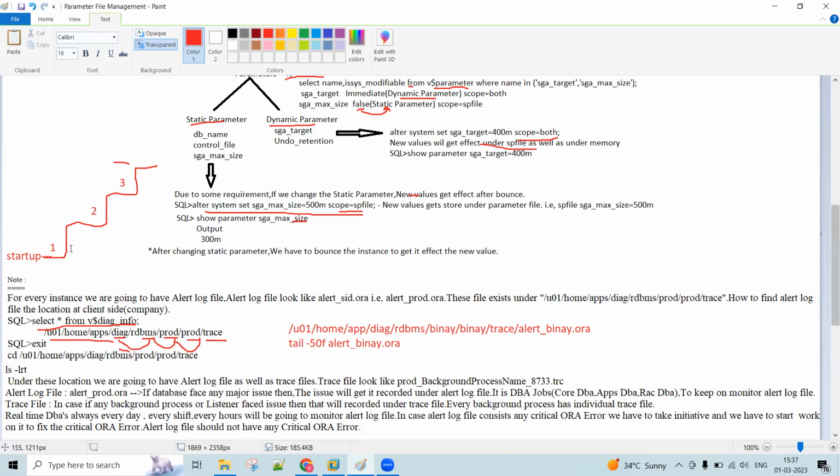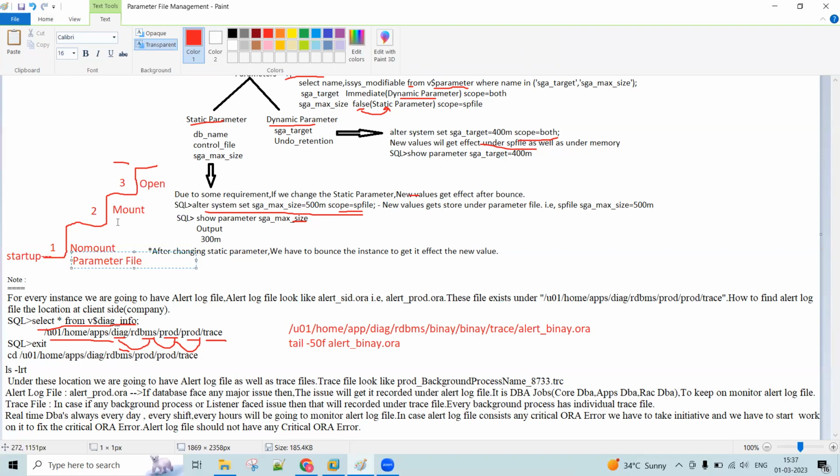What is the first state? Nomount state. The second state is mount state. The third state is open state. For the nomount state, what is required? The parameter file is required.